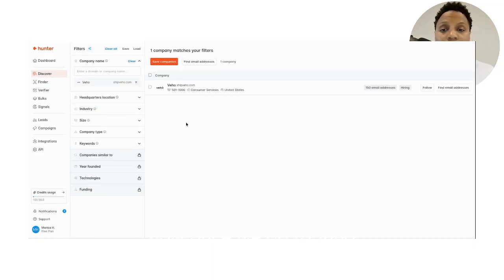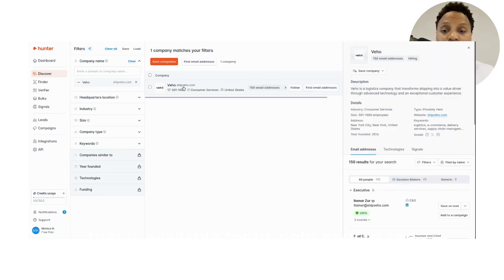Now, once we go to VHO, as you guys can see, it has the same logo, the same orange over the circle. So this is the VHO that we want. It shows you how many people are in their company, and so forth and so on. There's 150 email addresses that are available for us right now to see.